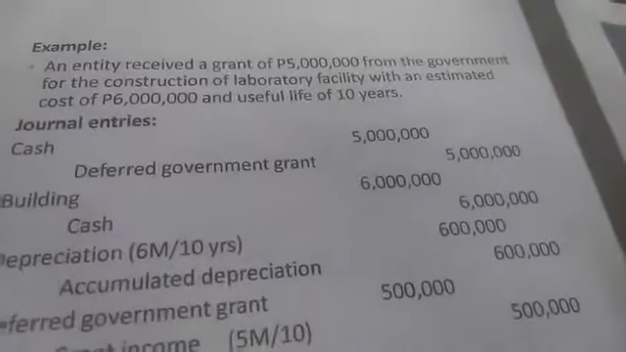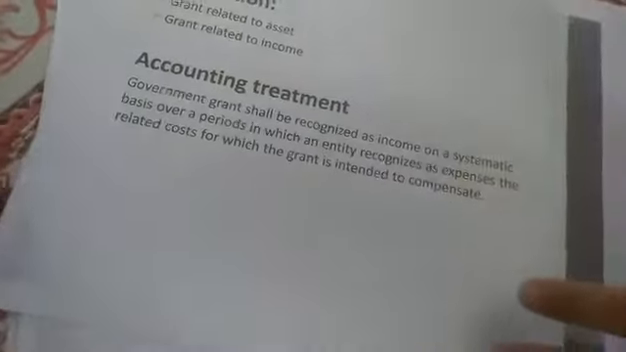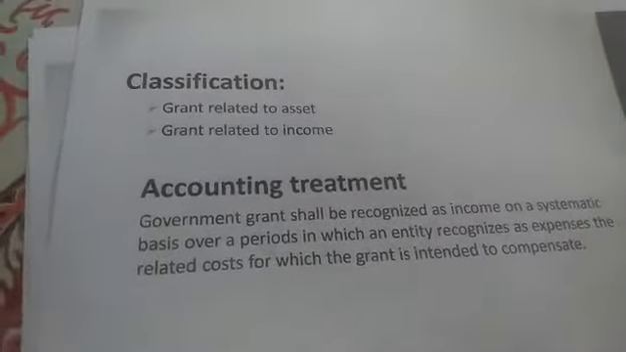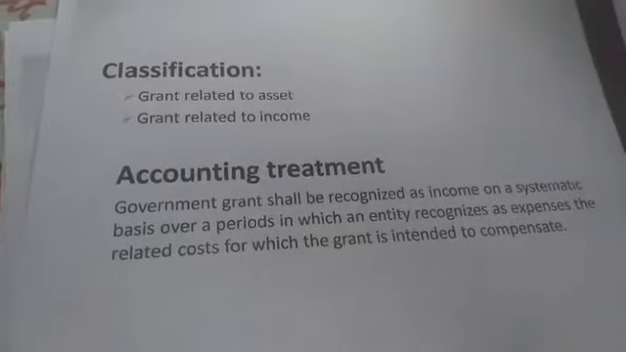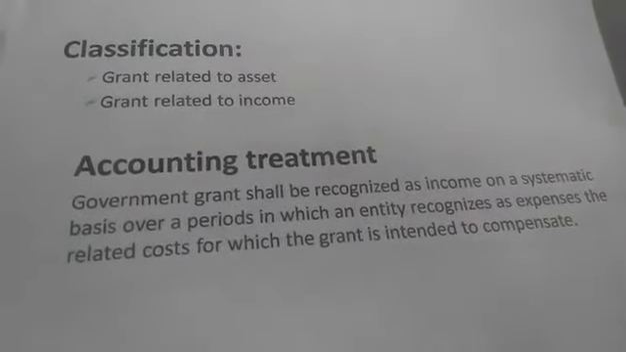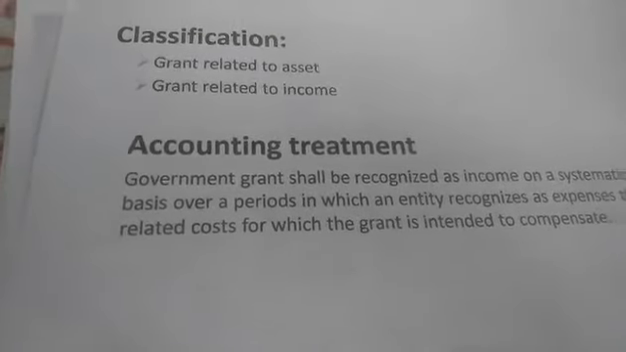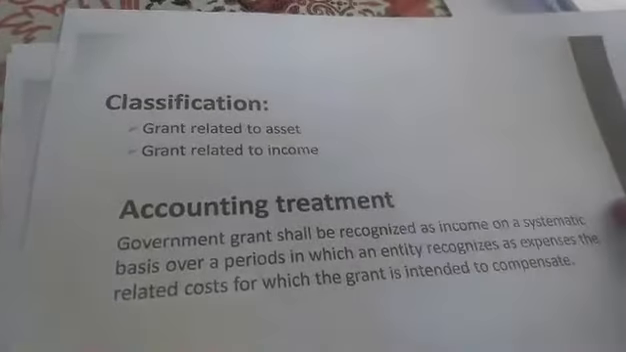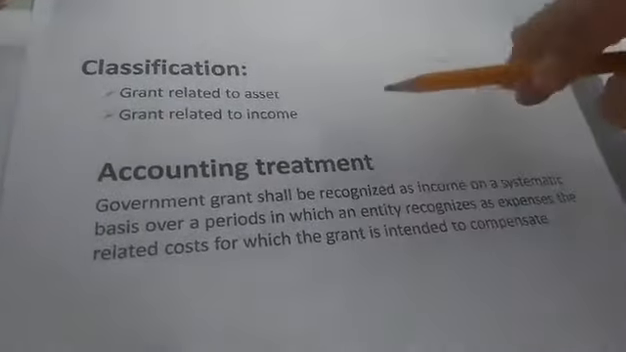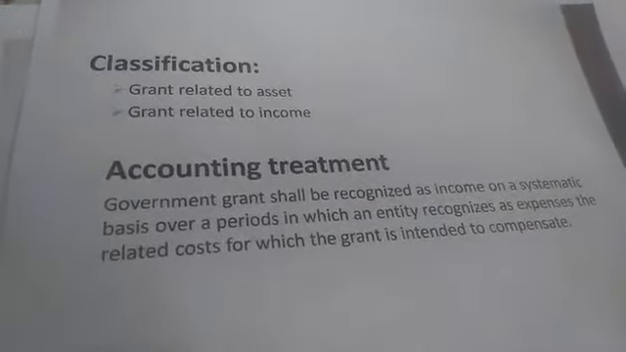The next one, the classification. Dalawa ang classification natin. Yung isa, grant related to asset, at yung isa naman ay grant related to income. Sabi natin, grant related to asset, ang primary condition niya ay yung pag-purchase o pag-construct ng isang long-term asset. Pagkatapos yung grant related to income naman, syempre, pag hindi natin na-classify as related to asset, it will be under related to income. And the next one is the accounting treatment.